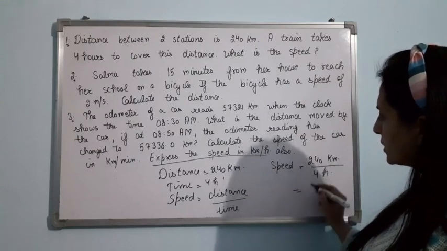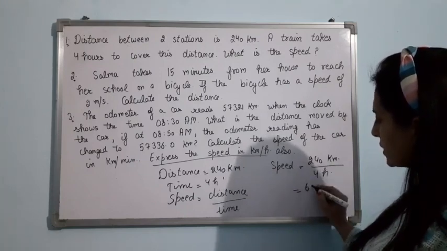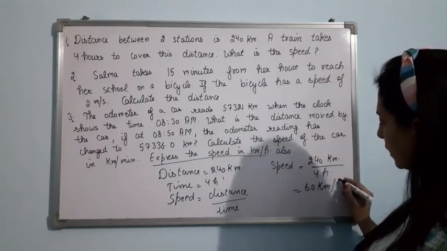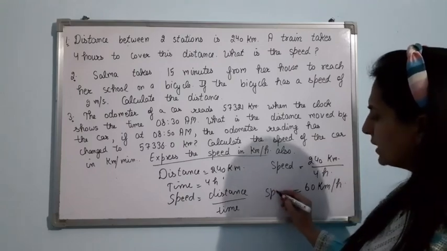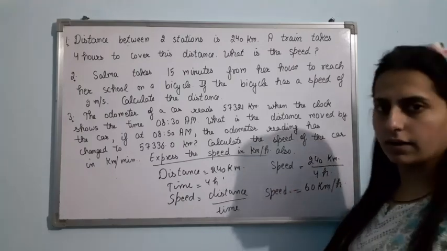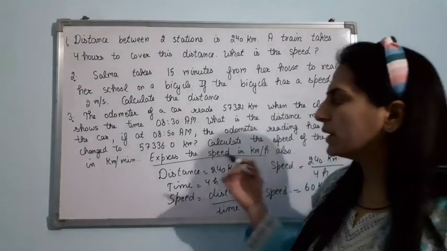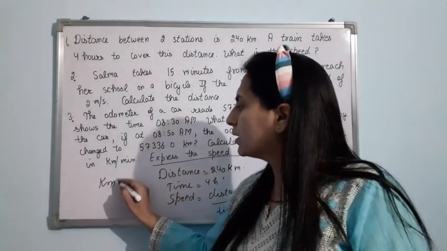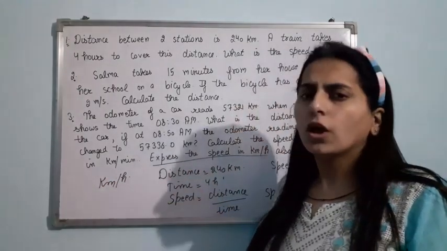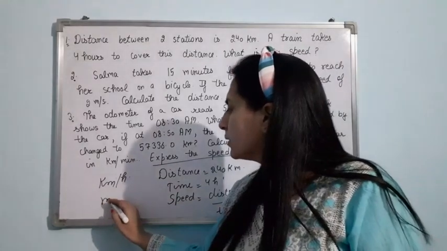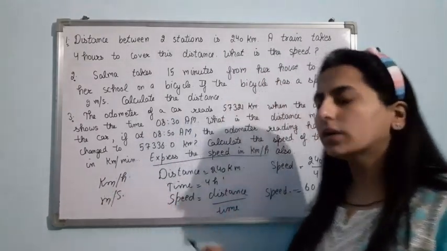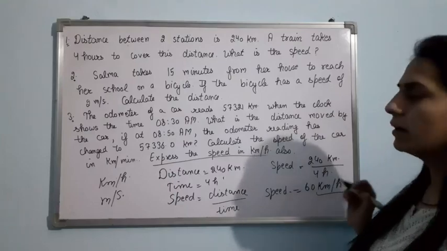So, here it becomes 60 km per hour. So, your speed is 60 km per hour. The unit of speed is either kilometer per hour or we also use meter per second. Clear? So, here the speed is in kilometer per hour.